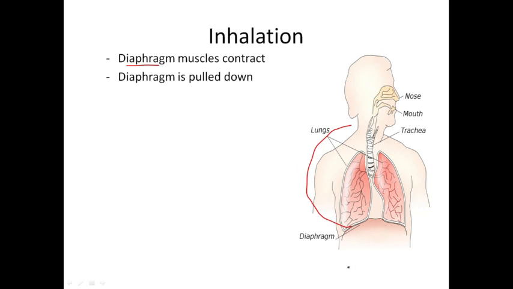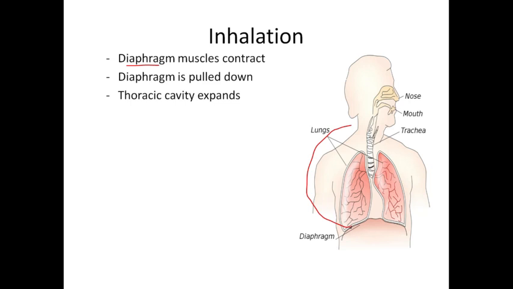When the diaphragm pulls down, what happens? The space of the thoracic cavity becomes enlarged. That is, the actual thoracic cavity is from neck to diaphragm. When the diaphragm gets pulled down, the space of the lungs increases, so the lungs start to expand.